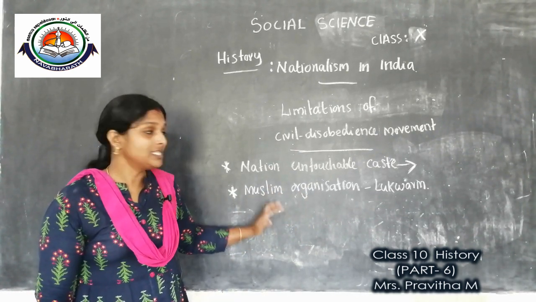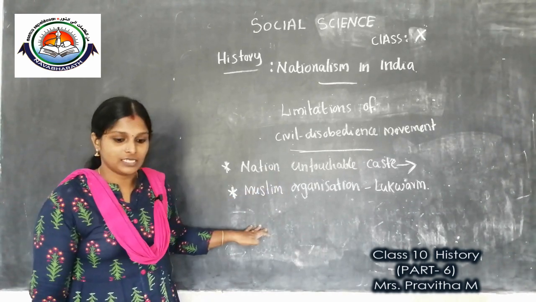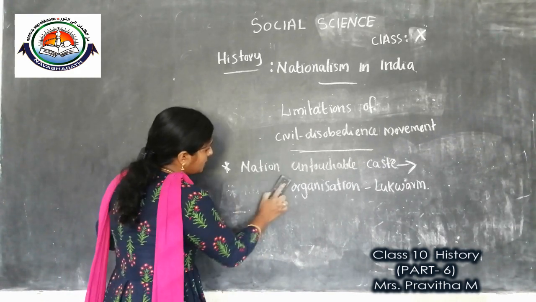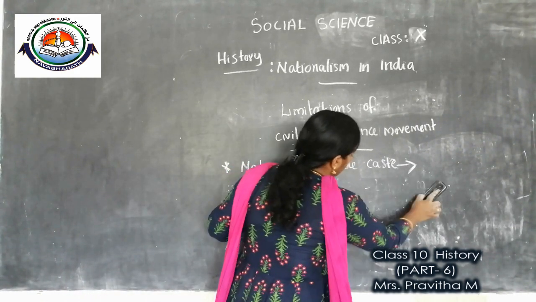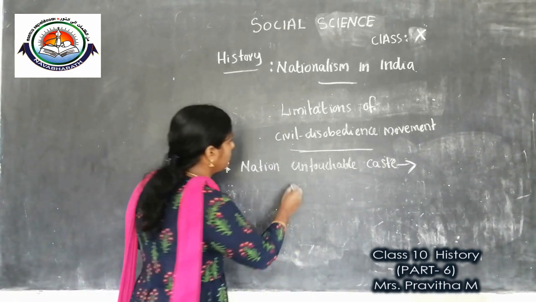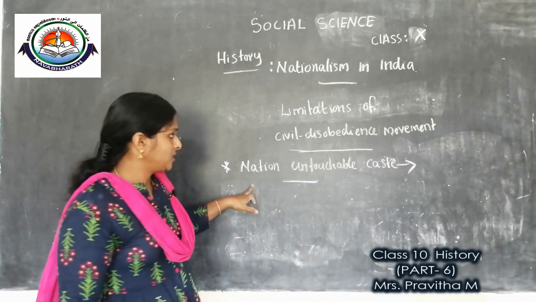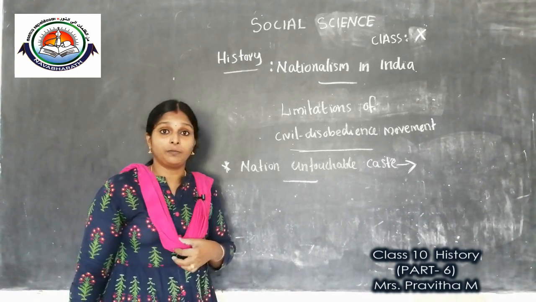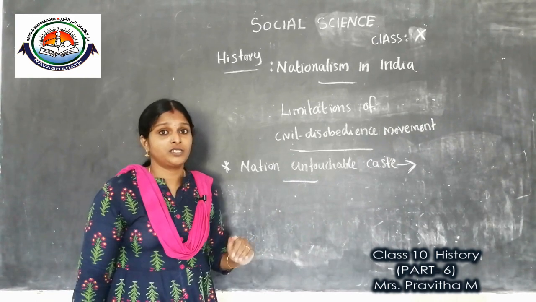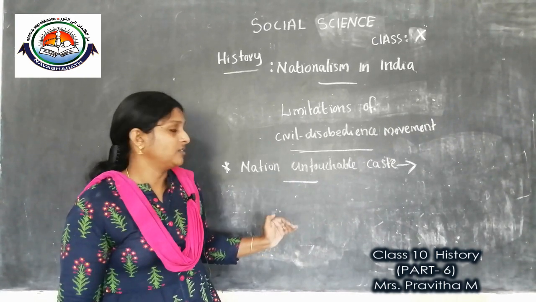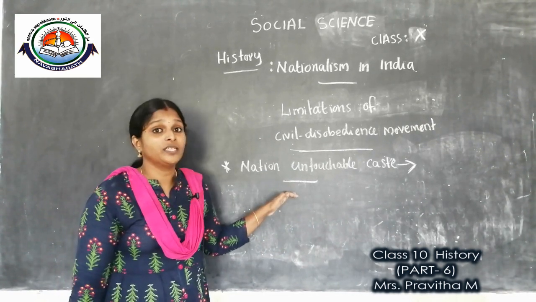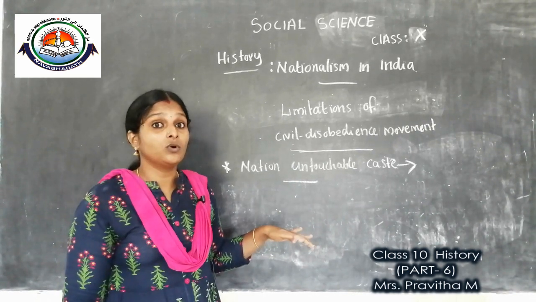Now we will discuss one by one. First, why the untouchable castes did not become part of the civil disobedience movement. We know, children, untouchability is a caste system that was practiced in India. You know upper caste and lower caste discrimination, and many rights were denied to the lower castes. These lower caste people were known as untouchables or Dalits.